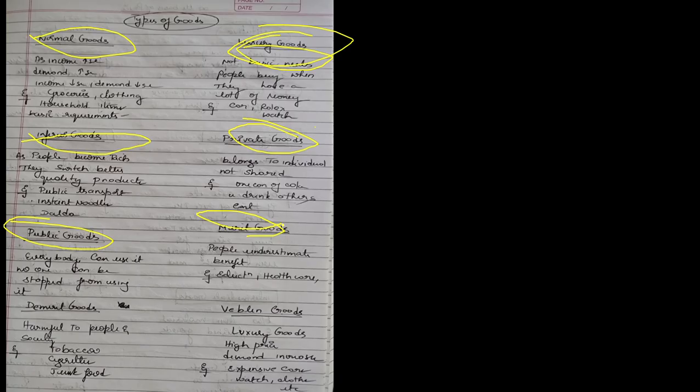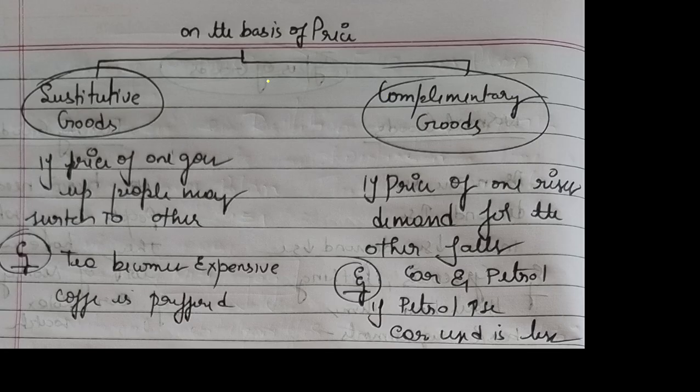Now what are merit goods? Here people underestimate the benefit. For example, education, healthcare, right? So these are merit goods. Then we have demerit goods, which are harmful to people or society, such as tobacco, cigarettes, junk food. All this comes under demerit goods. Then what are Veblen goods? These are luxury goods which have a high price. Here demand also increases, such as expensive cars, watches, clothes, etc. So these are all Veblen goods, luxury goods. Even though there is a high price, there is also a high demand, right? So that is called Veblen goods, such as expensive cars. These are the best examples.